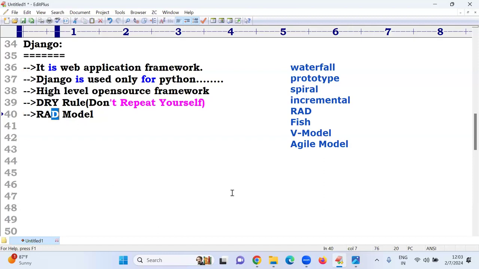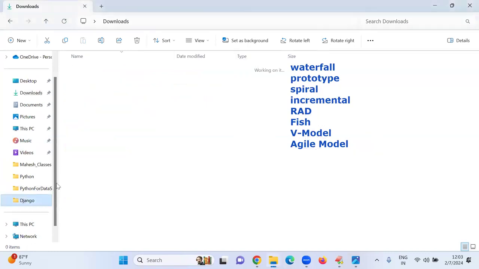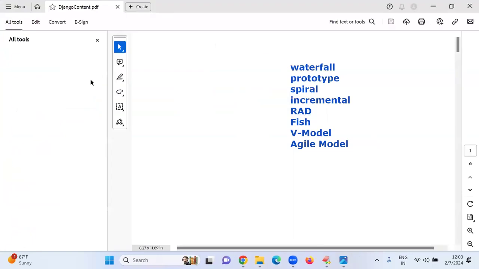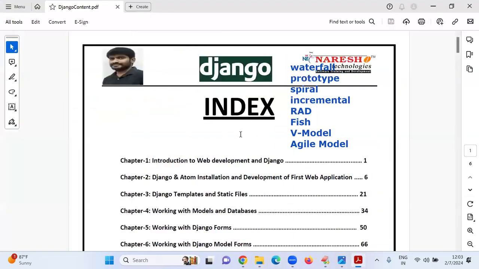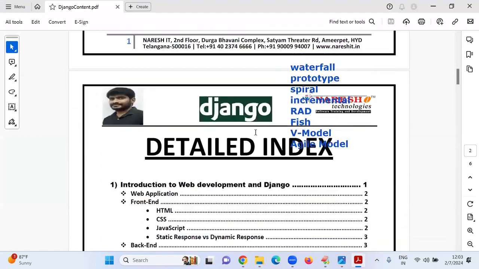For example, sir, in our core Python, advanced Python, once completed I gave my materials, I provided them in Google Classroom. The PDF I gave, same. Once Django is completed, I will show the content. This is the course content, I will explain. Once I give this content, the total content is some 300 pages.